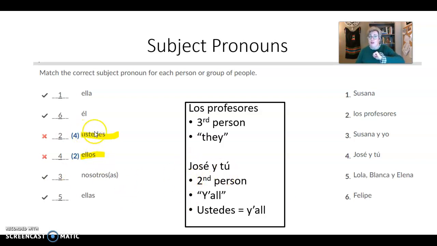And that's when y'all have to use ustedes. So ustedes is second person. You can only use it when you're talking directly to somebody. And your clue here was the tú, right? Because it's a you. So I'm talking to you and somebody else. So there's our second person. This works with all of our verbs. This is how we conjugate verbs. All right. Let's look at our next slide.